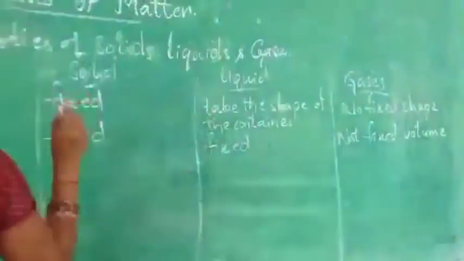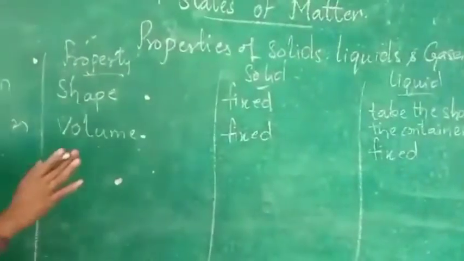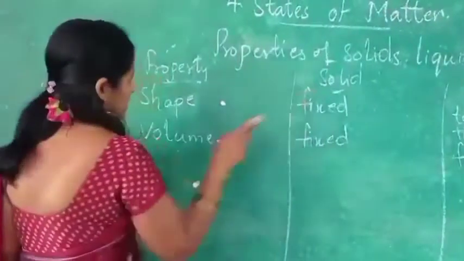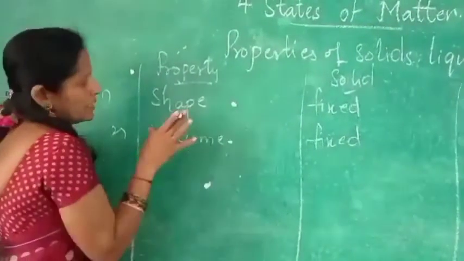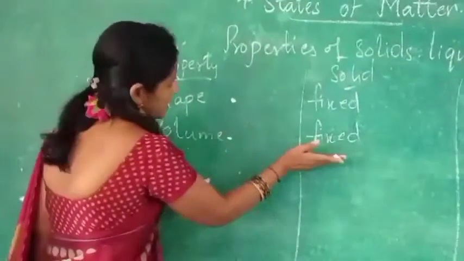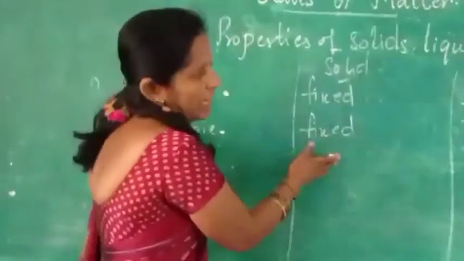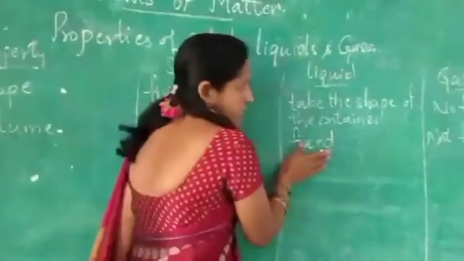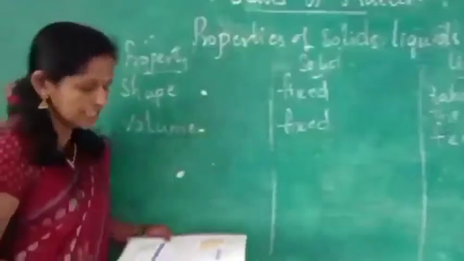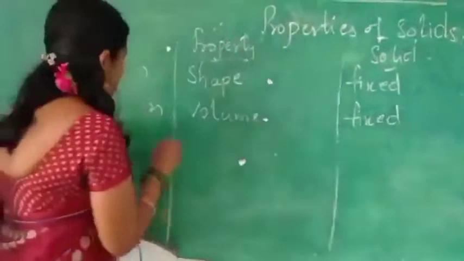See, what are the properties of the solids? Over the shape we have taken. Next one is volume. What is the volume? In solids, the volume is fixed. In liquids also the volume is fixed. In the gases they are not fixed volume. Next one, space.